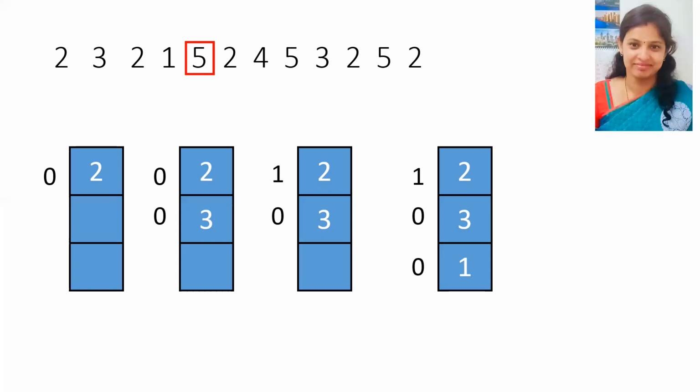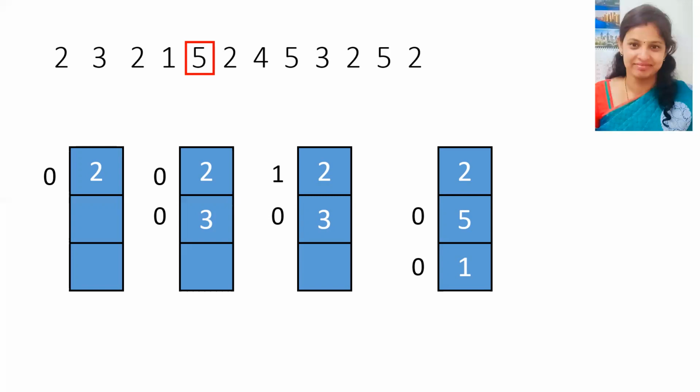Next we have 3 and 1. 3 came first, so we are going to replace 3 with 5, and its reference bit is set to 0. While replacing, we didn't replace 2 because it got a second chance. So its reference bit is set to 0, and for 1 it remains 0.